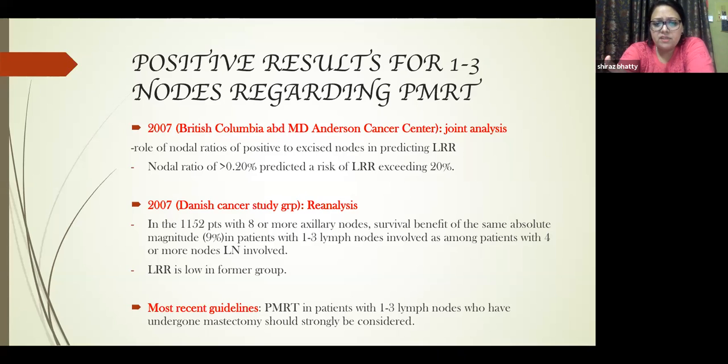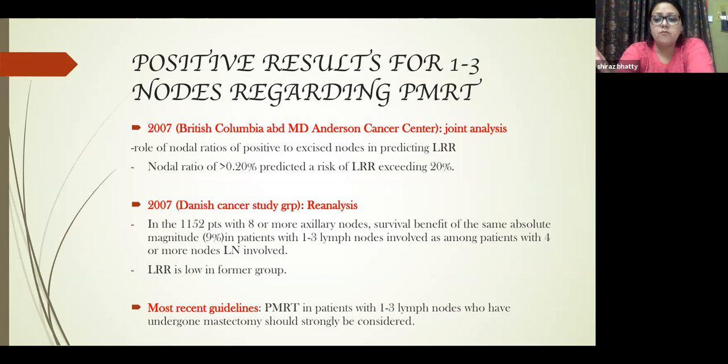Then in 2007, the Danish cancer study group reanalysis was done, in those patients where 8 or more axillary lymph nodes were removed, to see whether the outcome was the same or not. And it was seen that the same absolute magnitude, 9%, in patients with 1 to 3 lymph nodes involved as among patients with 4 or more lymph nodes involved, was seen.